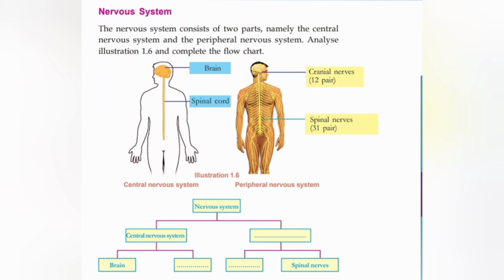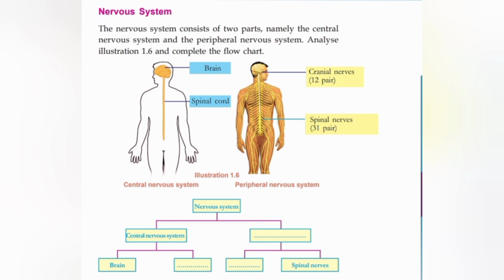Now we can study the nervous system. The nervous system consists of two parts. How many parts? Two parts, namely the central nervous system and the peripheral nervous system. These are the two main parts of the nervous system.